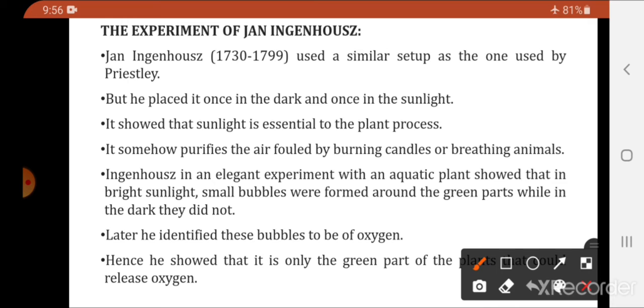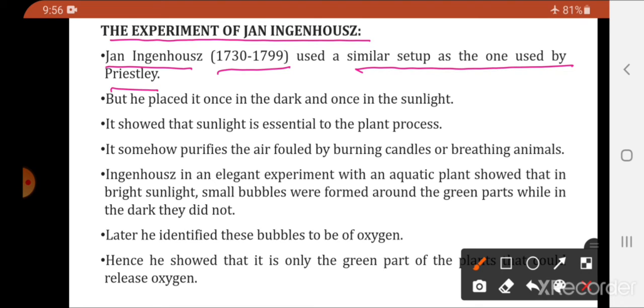The next experiment is the experiment of Jan Ingenhousz. Jan Ingenhousz, from 1730 to 1799, used a similar setup to the one used by Priestley. The setup that Priestley used, the same setup was used by Jan.